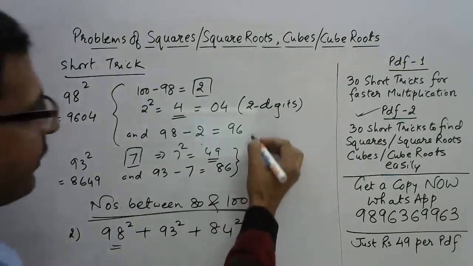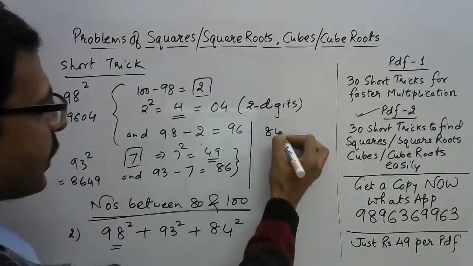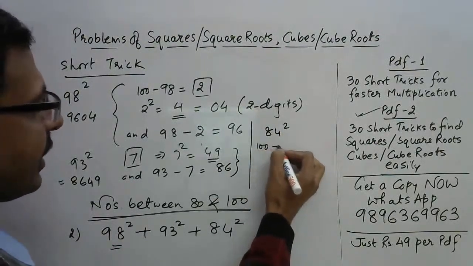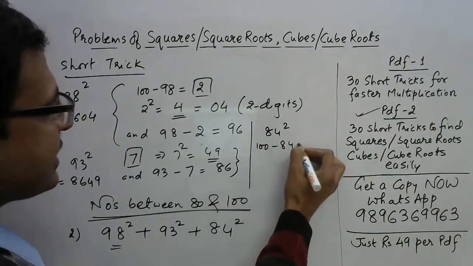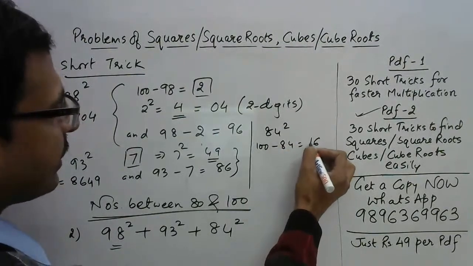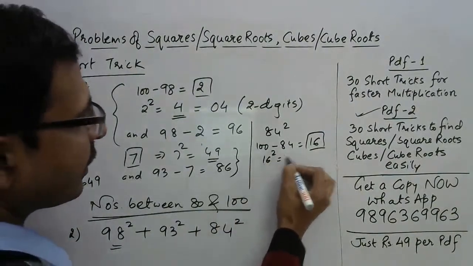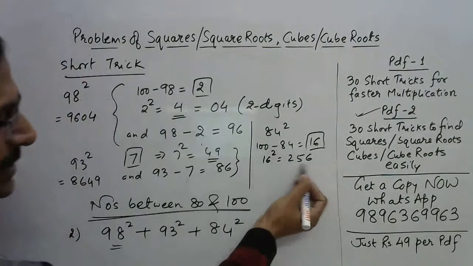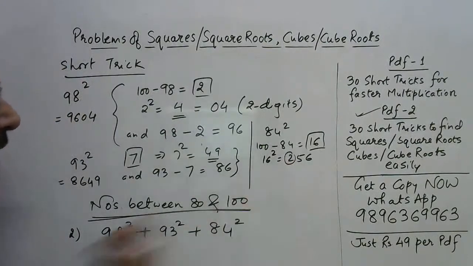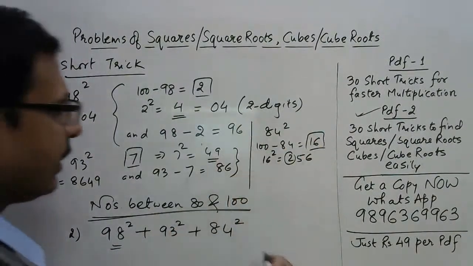And finally, we have the third one, 84 square. So 100 minus 84 is 16. And this 16, if you take square of this 16, you will have 256. Now I need only 2 digits here. So this 2 is to be carried forward to the next number.